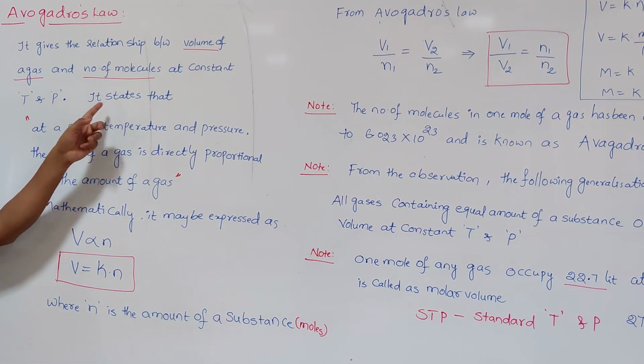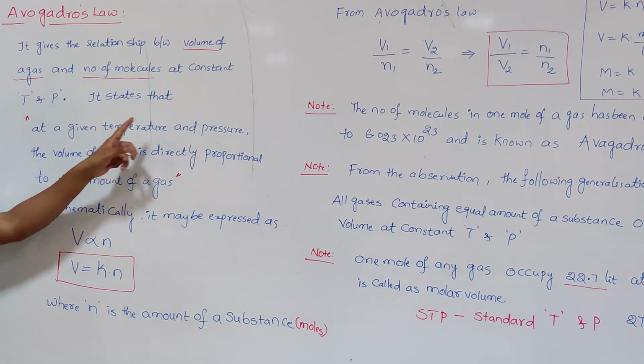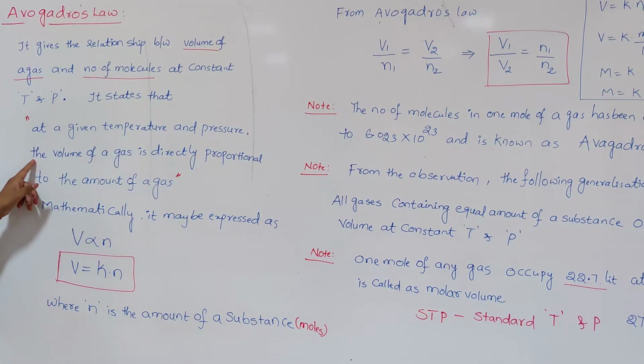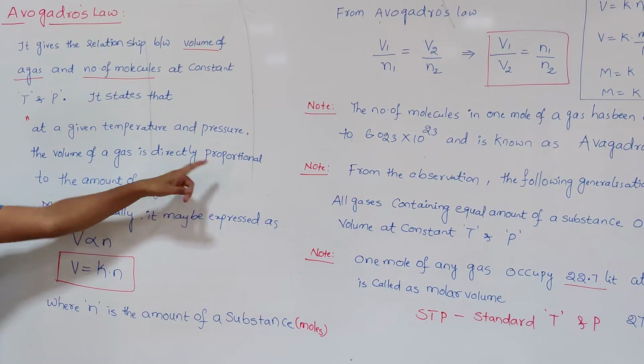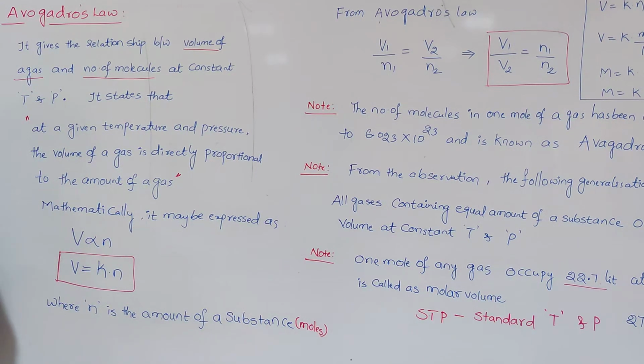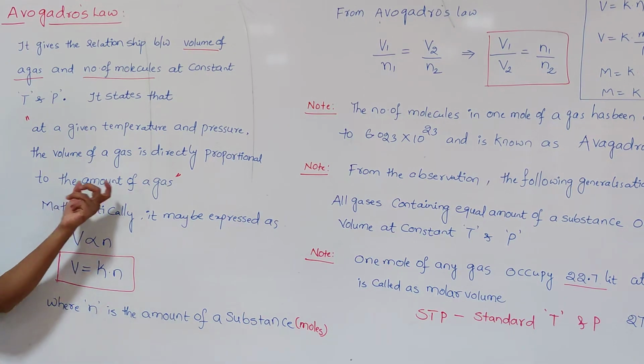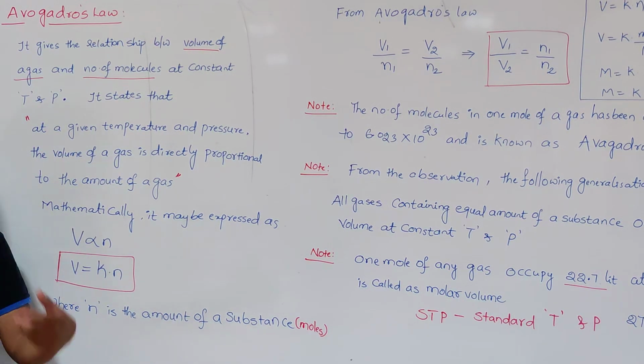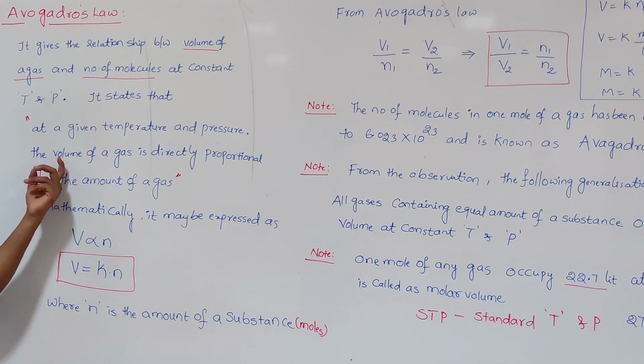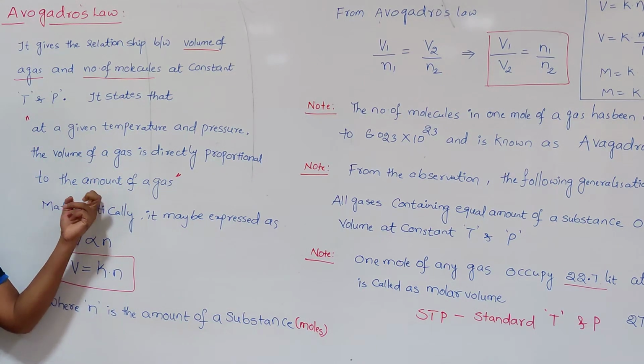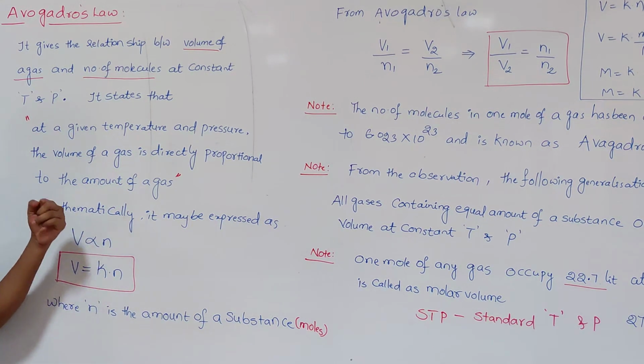It states that at a given temperature and pressure, the volume of a gas is directly proportional to the amount of a gas. We said very clearly in the beginning, in the measurable properties, the amount of a gas is expressed in terms of number of moles. That means the volume of a gas is always directly proportional to the number of moles of a gas at a given temperature and pressure.